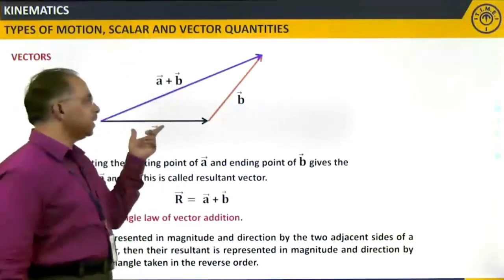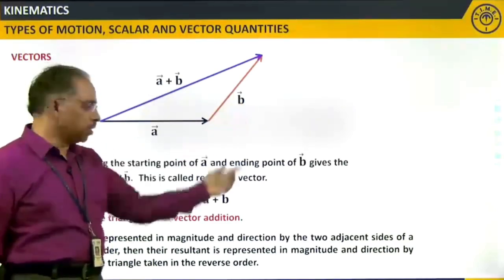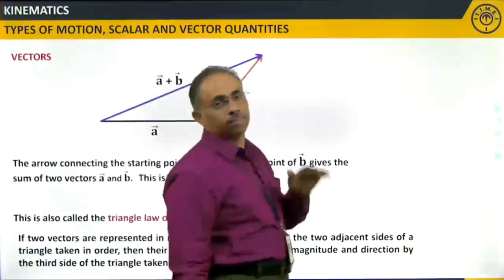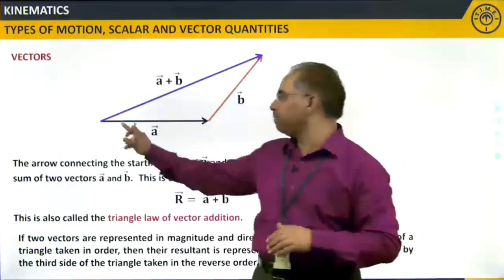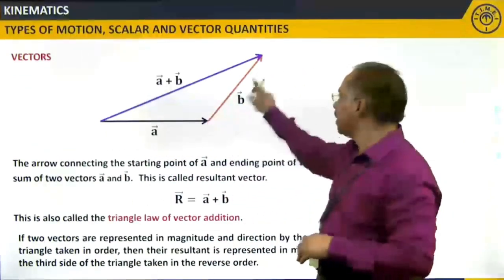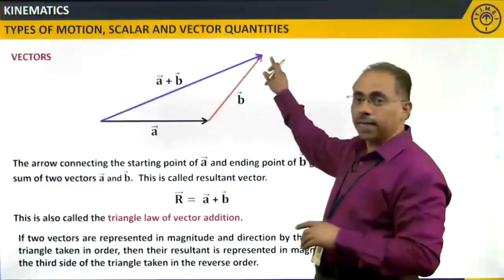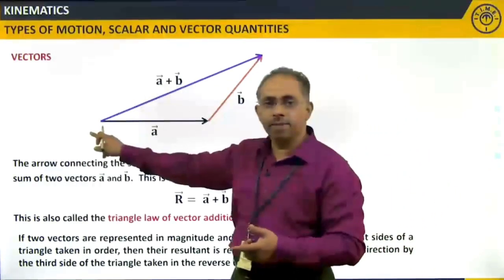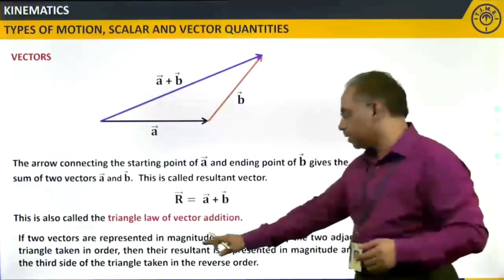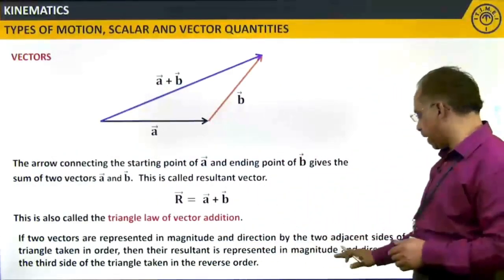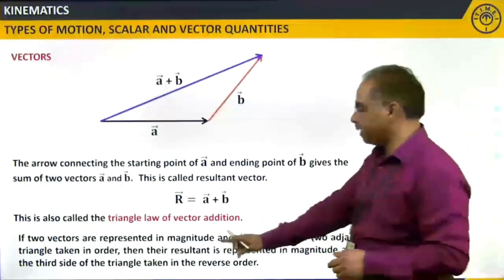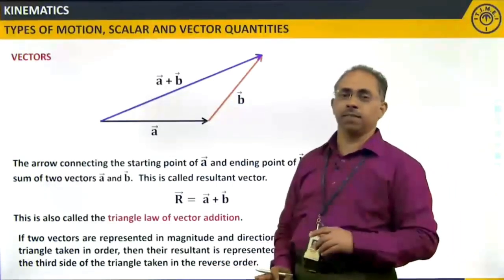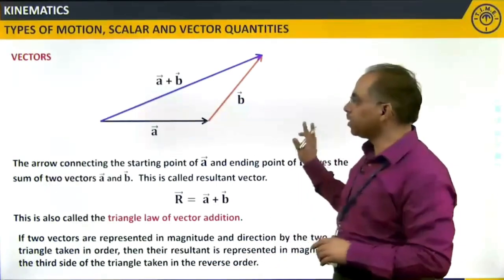so one side is here, another side is here. These two are represented by two adjacent sides of a triangle taken in order. That means the first side I am taking this way, the second side will go this way, and the third side, if I am going in the same order, will be this way. Then the resultant is represented in magnitude and direction by the third side of the triangle taken in the reverse order. This is very, very important. It should be represented in the reverse order.